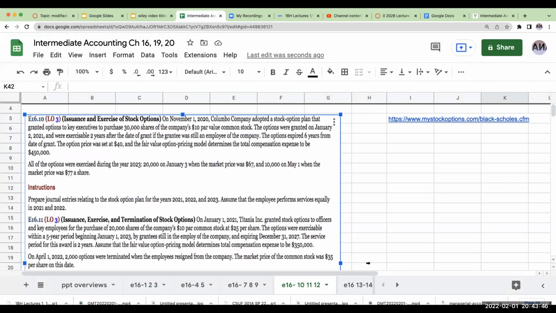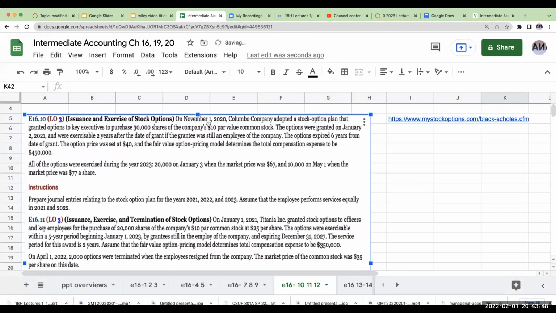Okay, so on November 1st, Colombo Company adopted a stock option plan that granted options to key executives to purchase 30,000 shares of the company's $10 par value common stock. The options were granted on January 2nd and were exercisable 2 years after the date of grant, if the grantee was still an employee of the company. The options expired 6 years from the date of grant. The option price was set at $40, and the fair value option pricing model determines the total compensation expense to be $450,000. So let's talk a little bit about stock options.